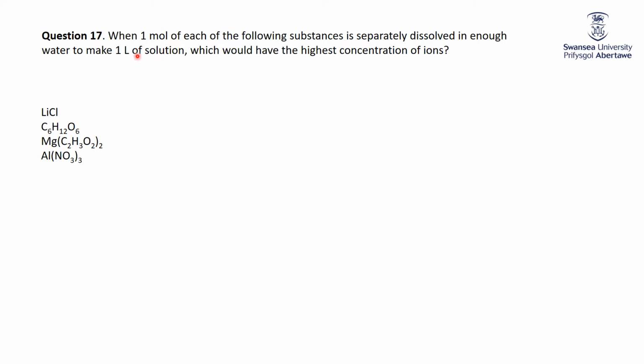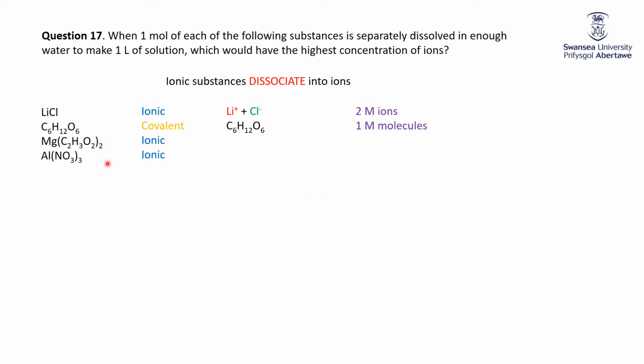Anyway, so we effectively made a 1 molar solution of each of these, which would have the highest concentration of ions. Well, ionic substances dissociate to ions. Lithium chloride is ionic. This glucose is covalent, then we have ionic and ionic, so we can ignore the C6H12O6 because that's covalent, so it's not going to have any ions anyway. Lithium chloride splits into 2 ions, lithium and chloride, so thus it will have 2 molar of ions because it was 1 molar lithium chloride times 2 is 2 molar. C6H12O6 is 1 molar, but it's of molecules.